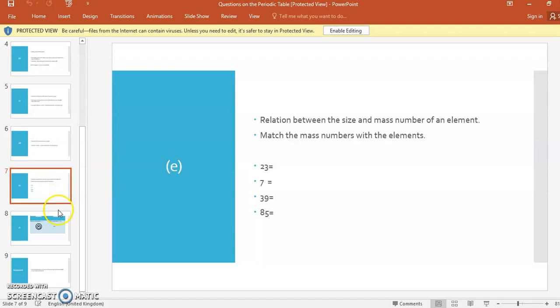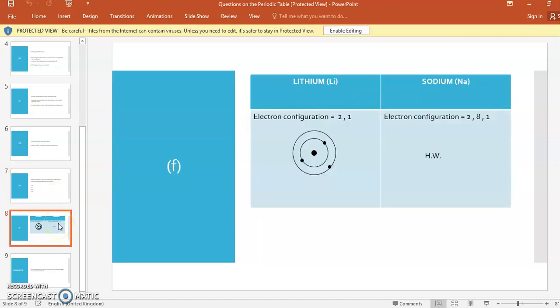Select and write it. Now see, they have given the electronic configuration of lithium. It is 2, 1 because the atomic number is 3. So in the first shell 2 electrons and in the second shell 1 electron. Now they are asking about the electronic configuration of sodium. How you can draw the electronic structure of sodium. This is your homework. Do it in the same way as it is done for lithium.